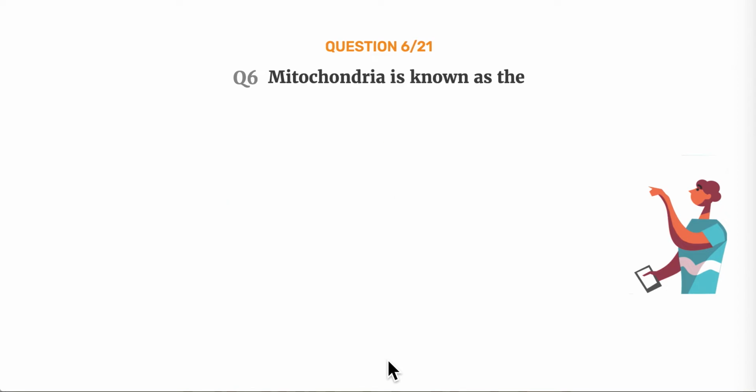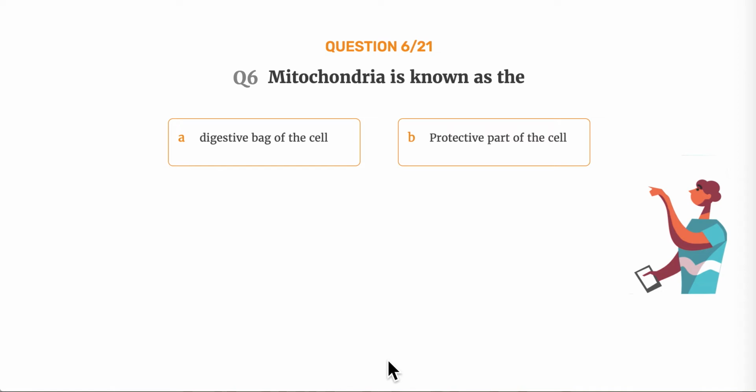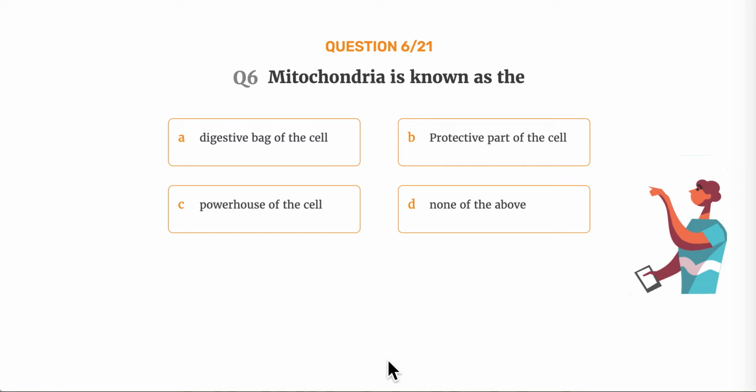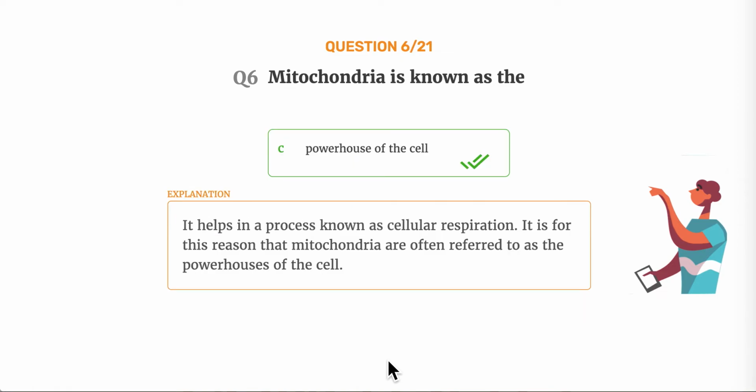Question number 6. Mitochondria is known as the option A, digestive bag of the cell. Option B, protective part of the cell. Option C, powerhouse of the cell. Option D, none of the above. The correct answer is option C, powerhouse of the cell. It helps in a process known as cellular respiration. It is for this reason that mitochondria are often referred to as the powerhouses of the cell.